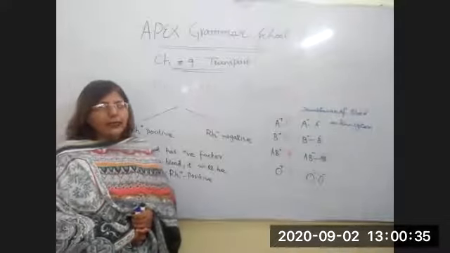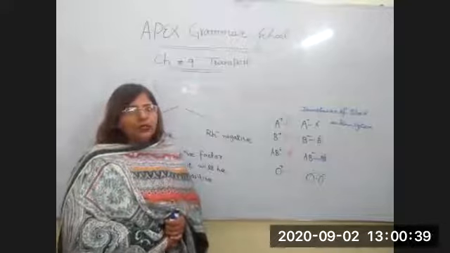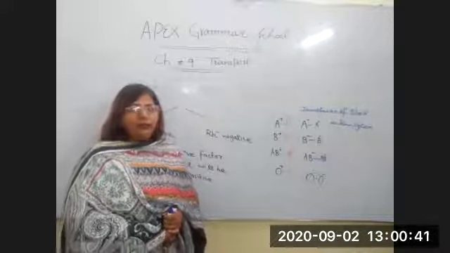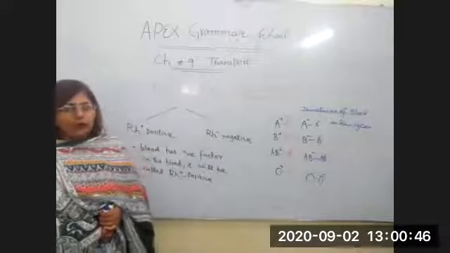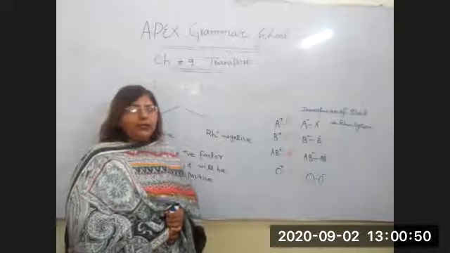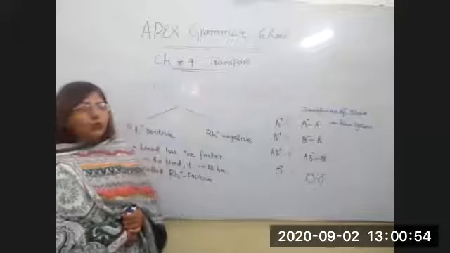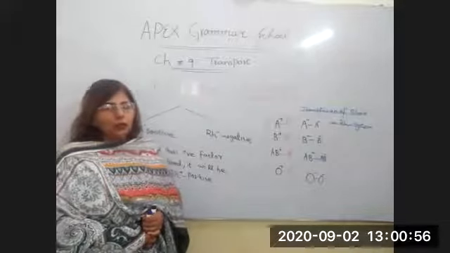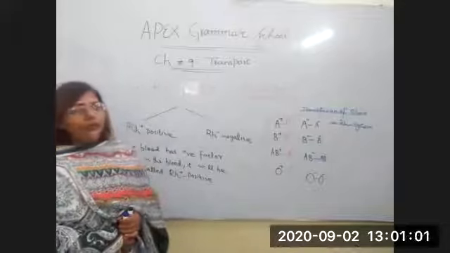If we see blood group AB, it has both antigens A and B inside it, and antibodies will be absent. And in blood group O, both antibodies A and B should be present and antigens will be absent. So I told you the composition of these blood groups according to the table on the board.